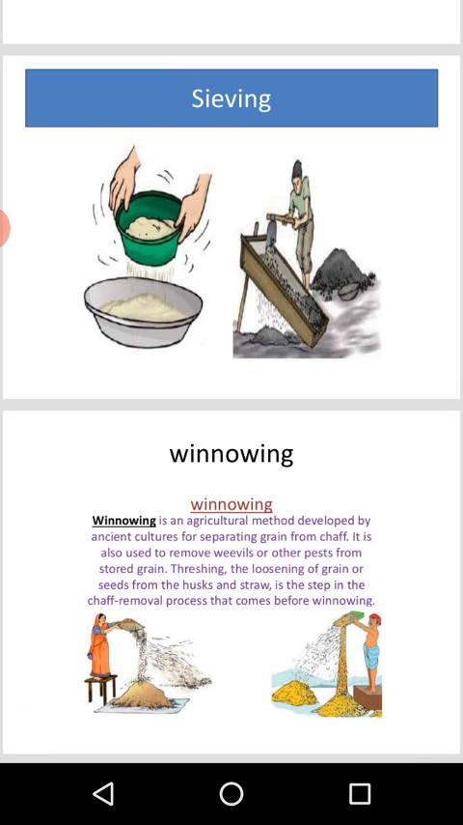The next method is winnowing. Winnowing is an agricultural method developed by ancient cultures for separating grains from chaff. It is used to remove weevils or other pests from stored grains.